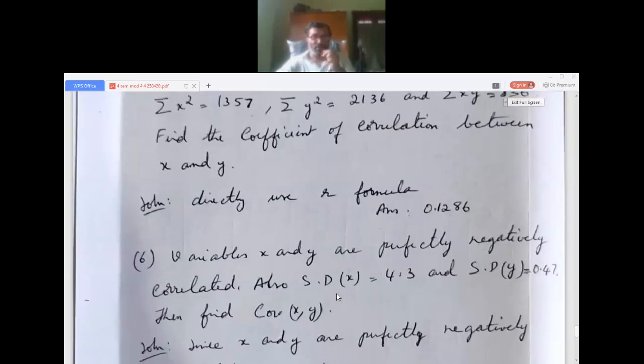Now the next question: variables x and y are perfectly negatively correlated. Negatively means one increases, another decreases, or you get a negative value. Also, the standard deviation of x is 4.3 and the standard deviation of y is 0.47. Standard deviation can be converted to variance. Then find the covariance of x comma y.